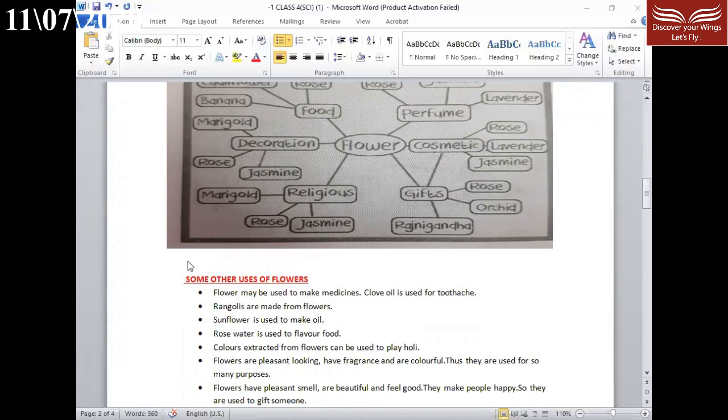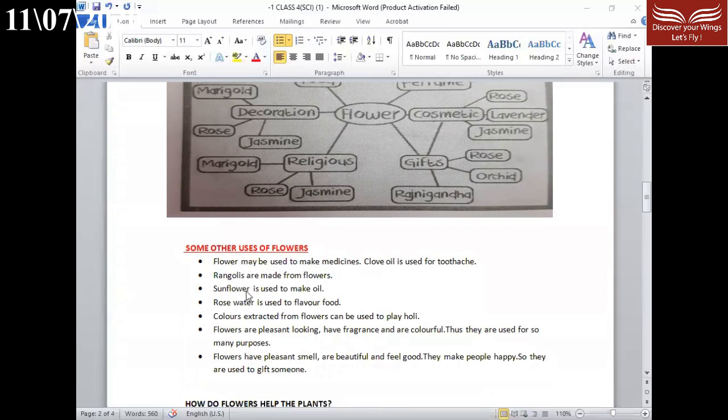Now we will talk about some other uses of flowers. Recently we discussed some basic uses of flowers. Now we will talk about some other uses which we all do at home and in other places. First, flowers may be used to make medicines. Clove oil is used for toothache. Rangolis are made from flowers. Sunflower is used to make oil that you all use at home. Rose water is used to flavor food, which we also do at home.